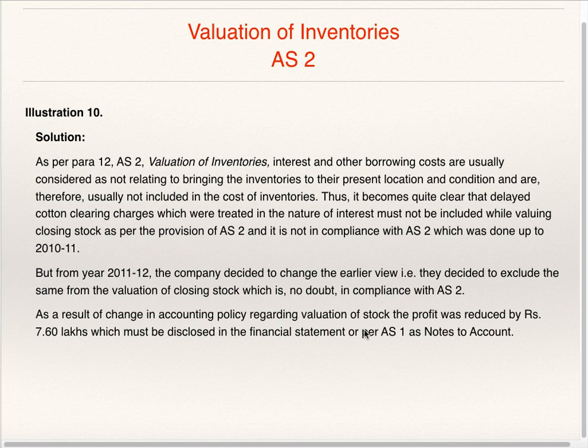Till last year, they were including interest in valuation of closing stock. Now they have decided not to include. This fact is to be disclosed in the financial statement. And because of that, the profit is reducing by 7.60 lakhs. If it is ascertainable, it is to be disclosed as per AS1.